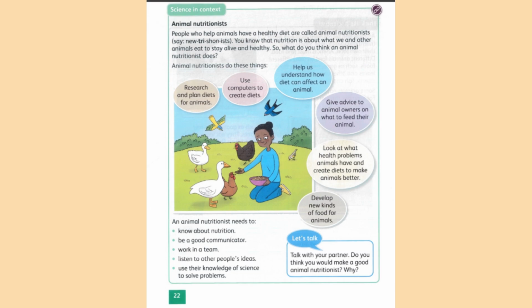So, an animal nutritionist needs to know about nutrition, be a good communicator, work in a team, listen to others' ideas, use knowledge of science to solve problems.